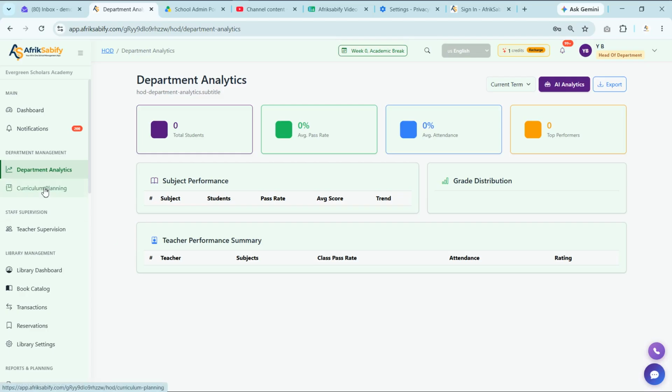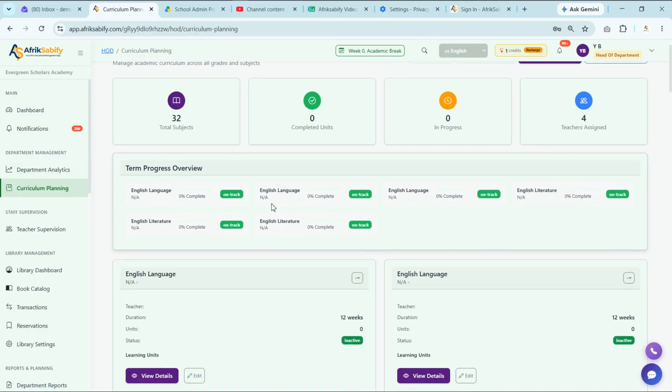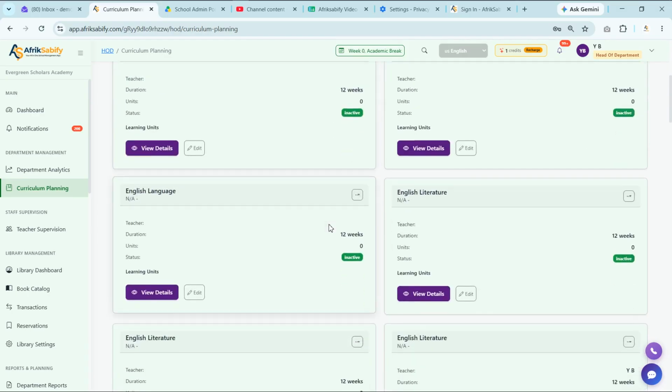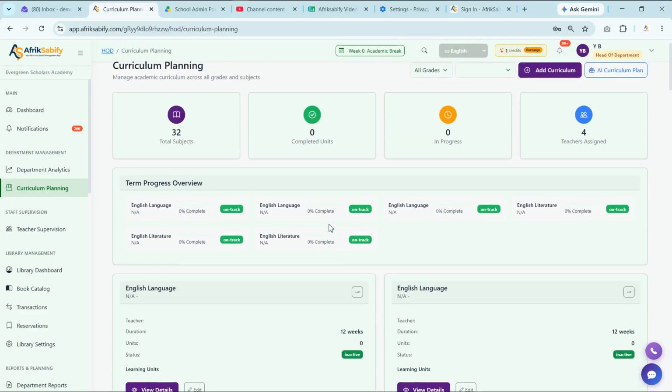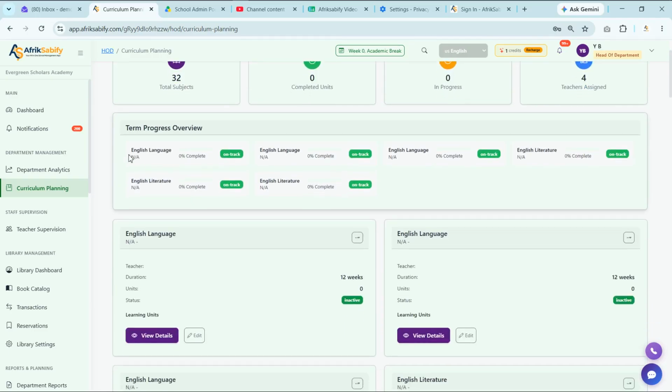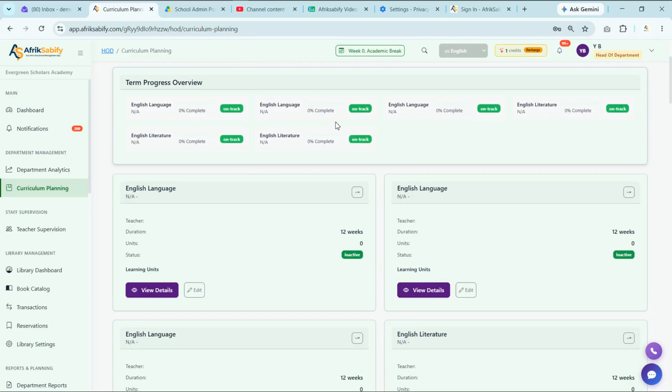And next, which is the curriculum planning. The curriculum planning feature helps you organize and structure your department's curriculum effectively, plan subjects, learning objectives, academic schedules, and course delivery to ensure consistency, quality, and alignment with educational standards. You can see some of the different statistics cards. You can see the term progress of each and every subject.